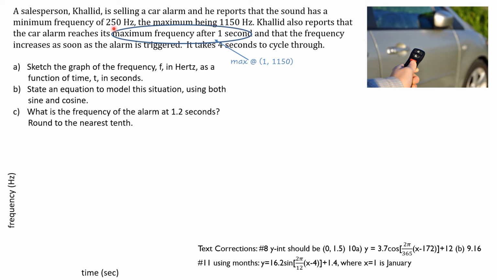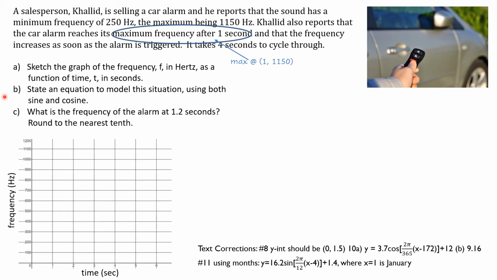If I started my y-axis right at 250, I would have to put a break in the graph, that little zigzag to show I'm compressing the y-axis scale. But I don't really need to do that. I'm going to include numbers below 250 that I don't need, but it's okay, it spreads out well. So I've got my minimum and my maximum on here, and there's my time.